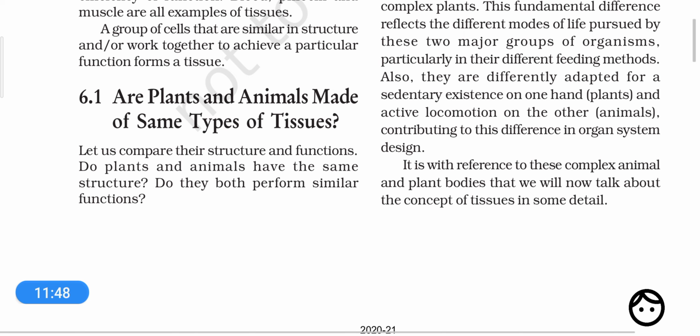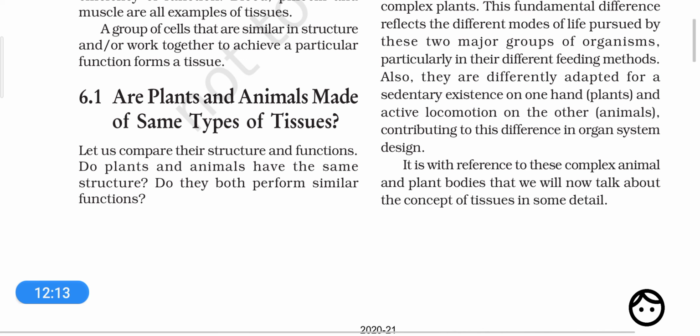So if we conclude, right, what is the difference, then plants have a static lifestyle, so they don't have nervous tissue and muscle tissue. Animals have nervous tissue and muscle tissue. In plants most of the tissues are dead, means there is a larger portion having dead tissues, but in the animal body this is not the case.